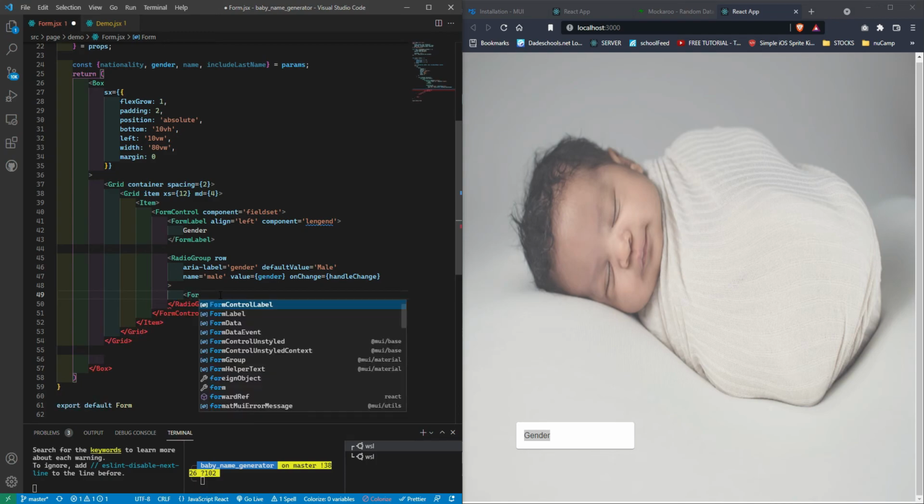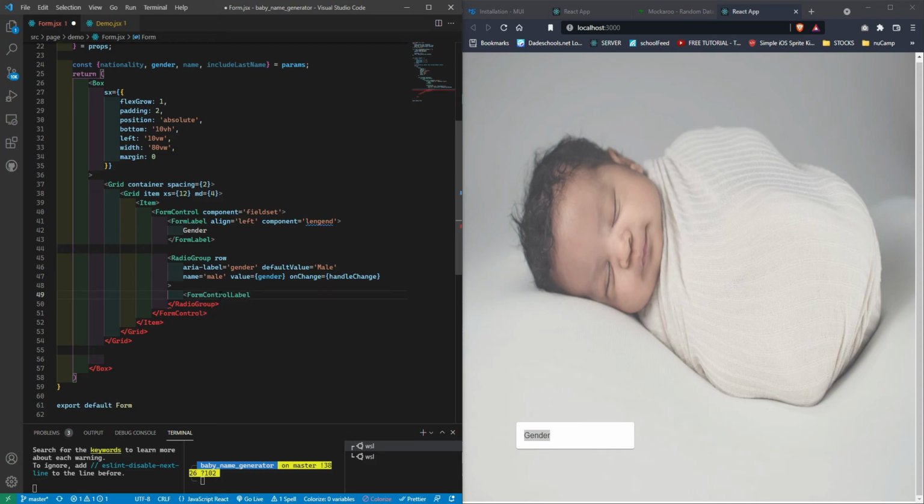With Material UI, it's going to be a form control label, because the radio buttons need a label. Value, let's do male. All right, and control, we're gonna pass it a radio. That's how we're doing that. And label is going to be male.